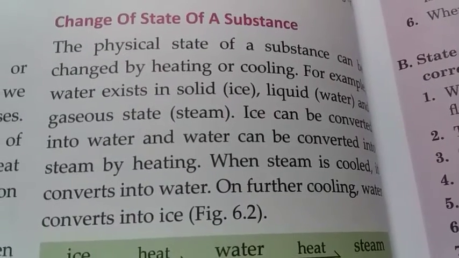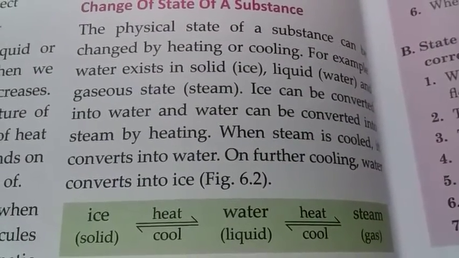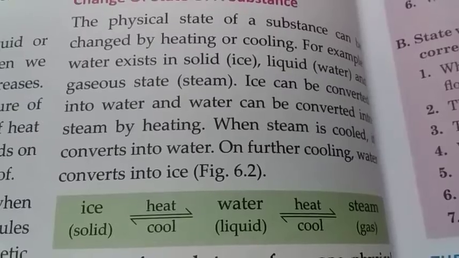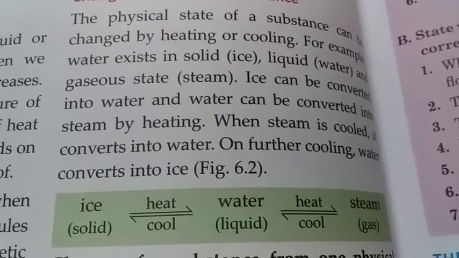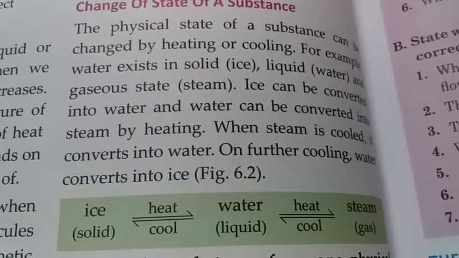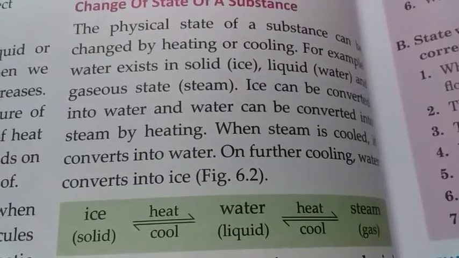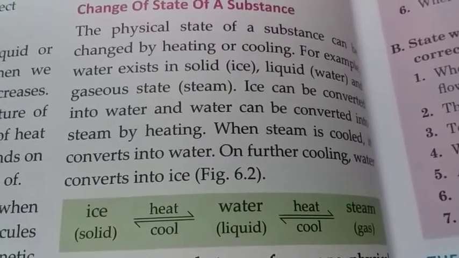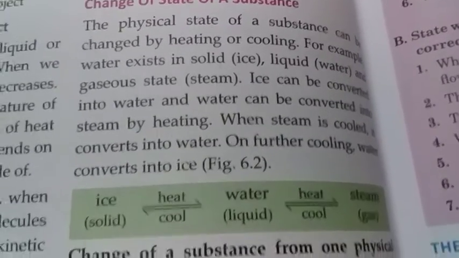Now number 2 is change of state of a substance. We can change the physical state of a substance by heating or cooling. For example, we know that water exists in 3 states: solid, liquid and gas. Solid state is ice, liquid state is water, and gaseous state is steam. So we can convert water from one state to another. Ice can be converted into water, and water can be converted into steam by heating. And when steam is cooled, it converts into water, and on further cooling, water converts into ice. So this is how we can convert the physical state of a substance by heating or cooling.